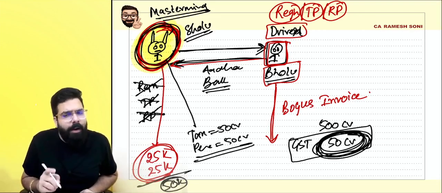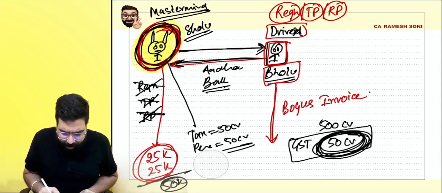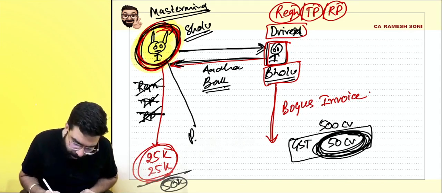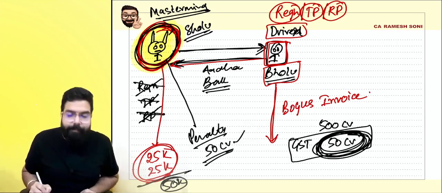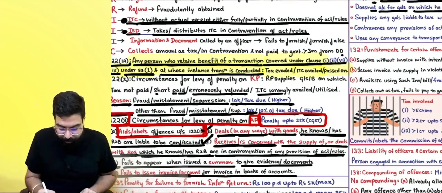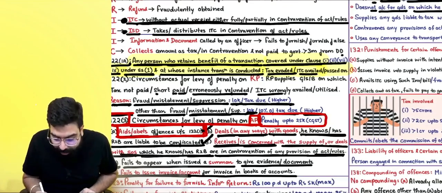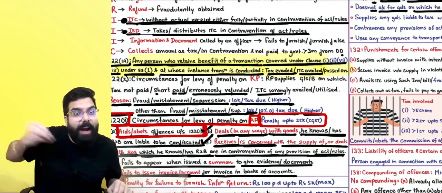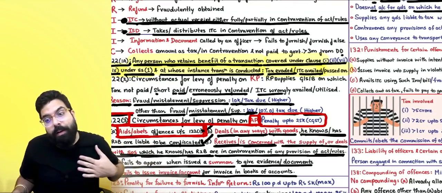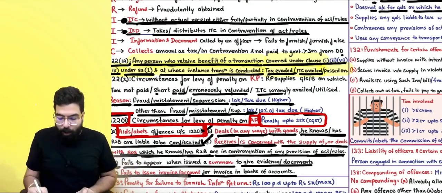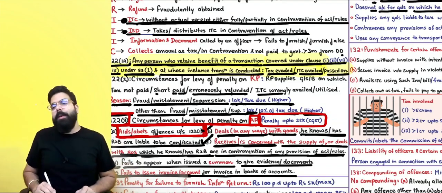Penalty also he has to pay 50 crore. Always remember, whatever tax evaded, you have to pay. I am not talking about the tax, I am talking about the penalty, which is 50 crore. You will have to pay. It says over here, see, tax evaded or ITC which you have availed. I took ITC on the basis of a bogus invoice, 500 crore of ITC. I have to give a penalty of 500 crore, or the ITC which has been passed on.